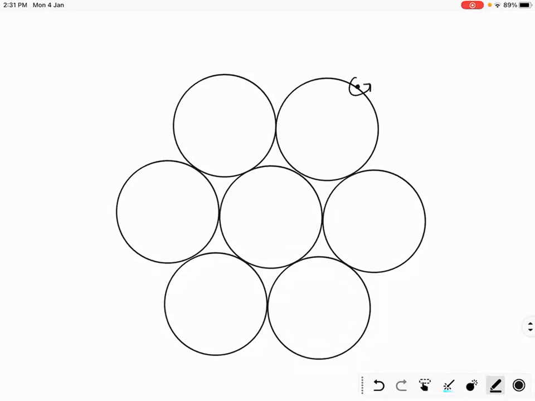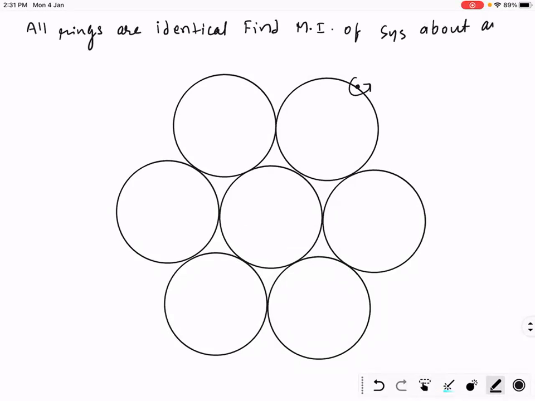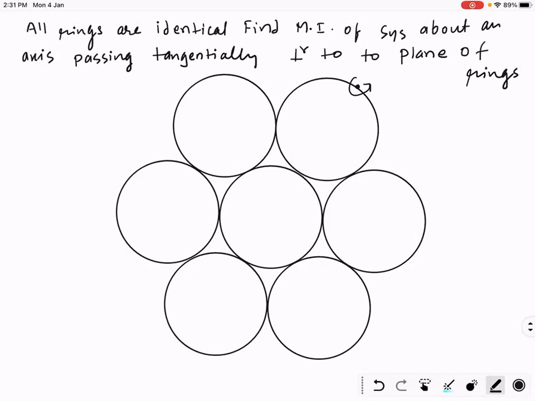All rings are identical. This axis is not in the plane of the ring.